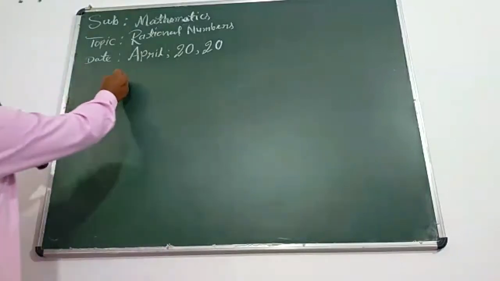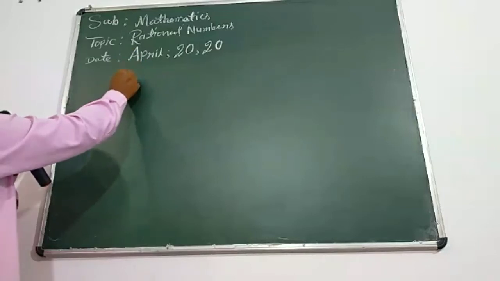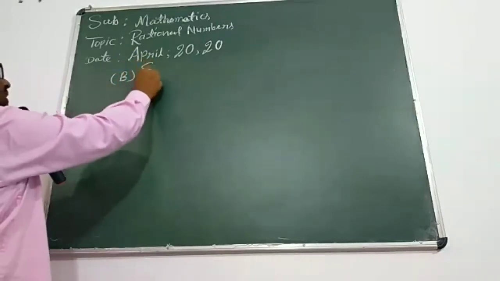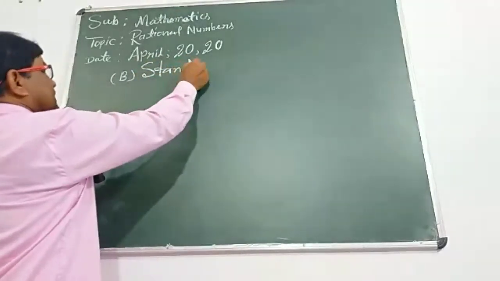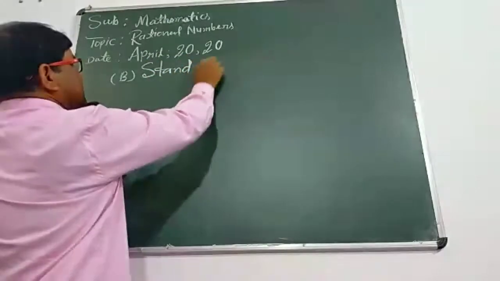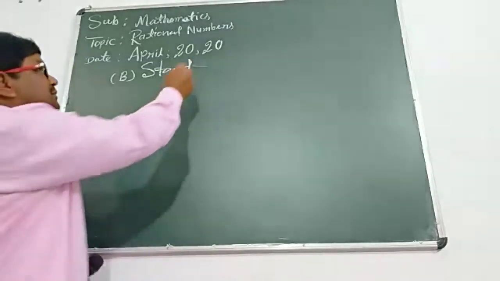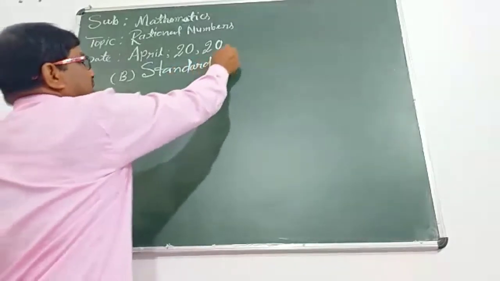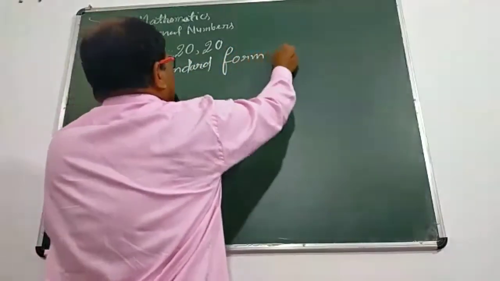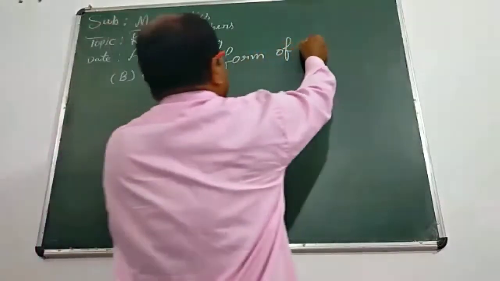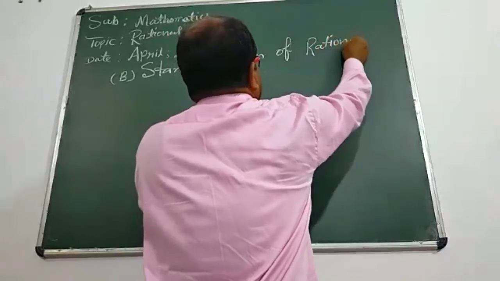Hello. Now, in this topic, our second term is a standard form of rational number.